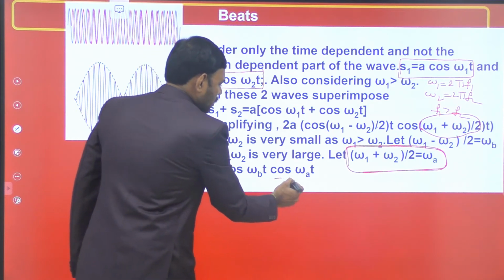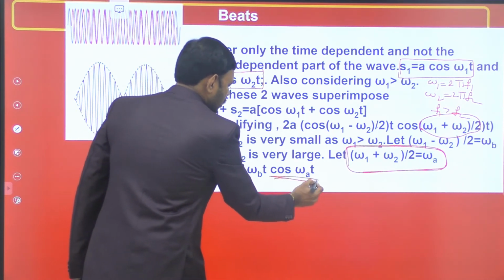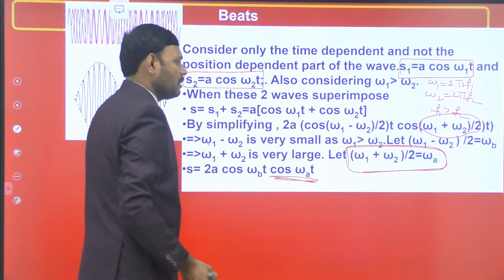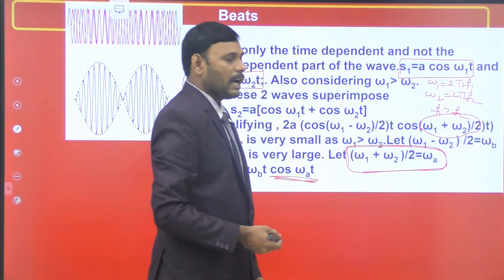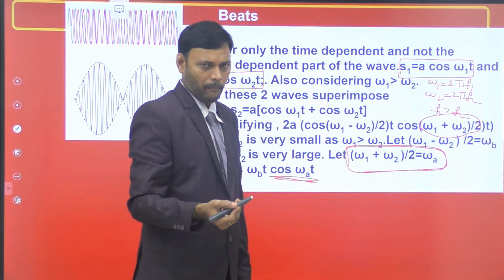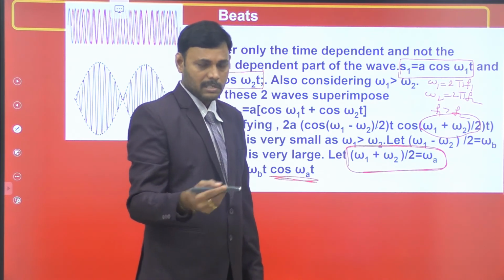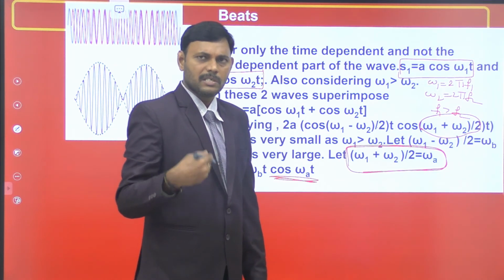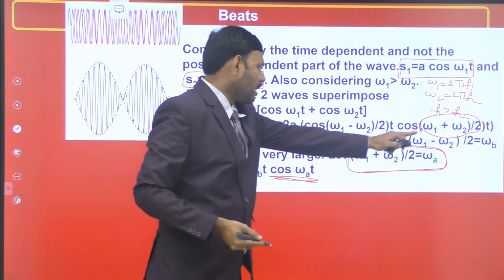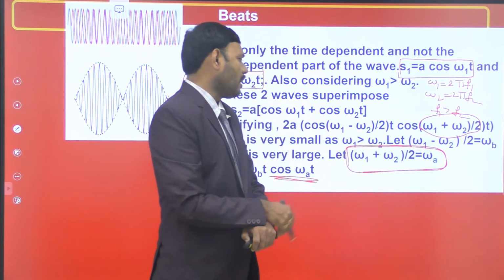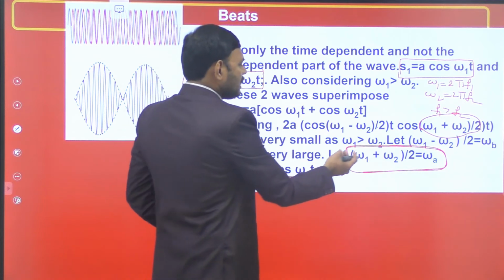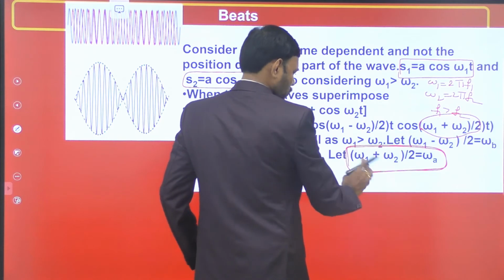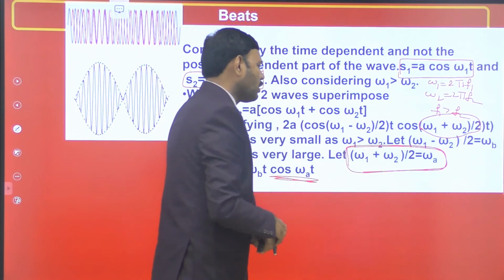In the resultant displacement of the sound wave, the second term is cos omega a t, where omega a is the average frequency of the received resultant sound wave. The resultant frequency of the received sound wave is omega a, that is omega 1 plus omega 2 by 2. Of course, it is slightly less than omega 1 and slightly greater than omega 2, because omega 1 is slightly more than omega 2.